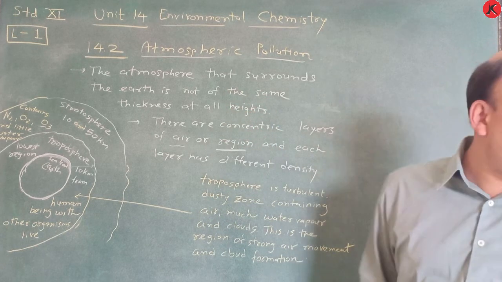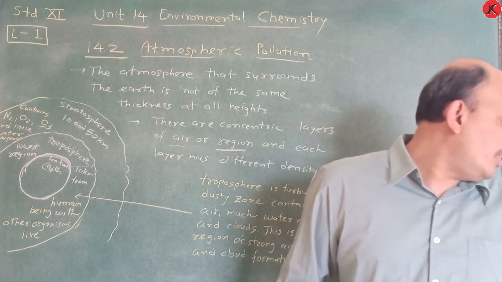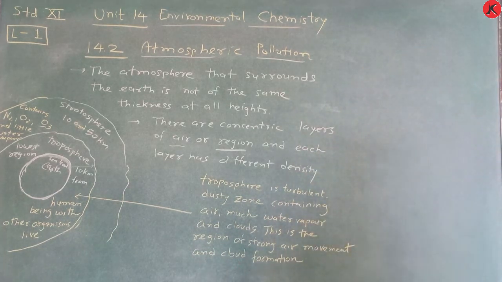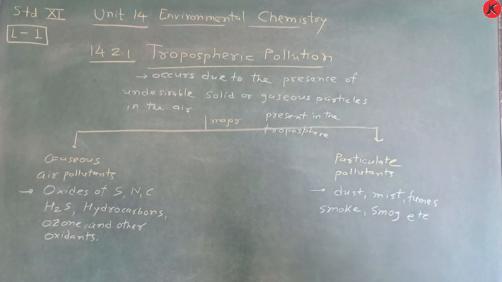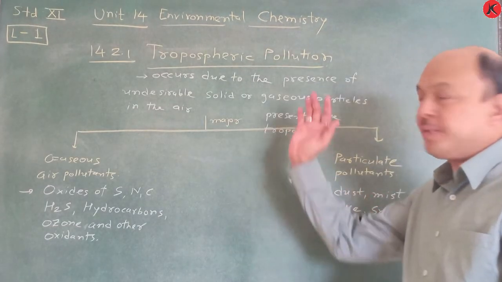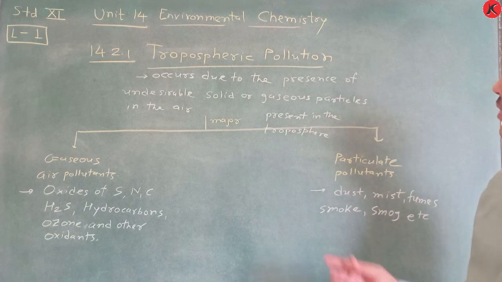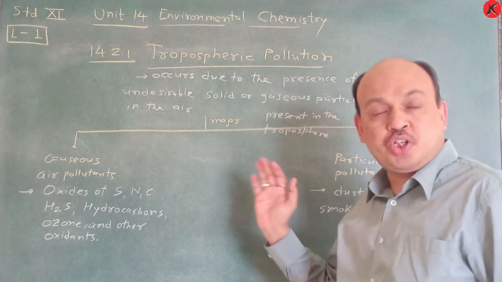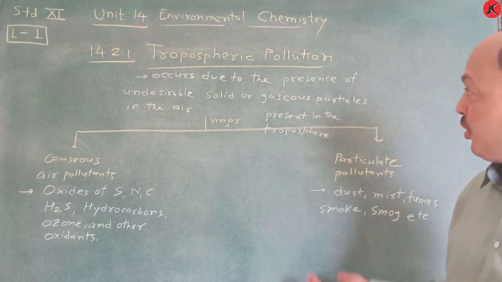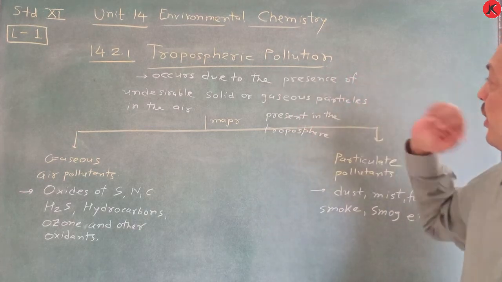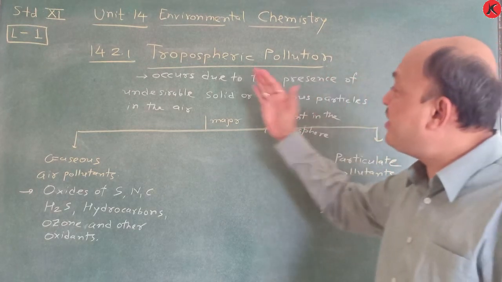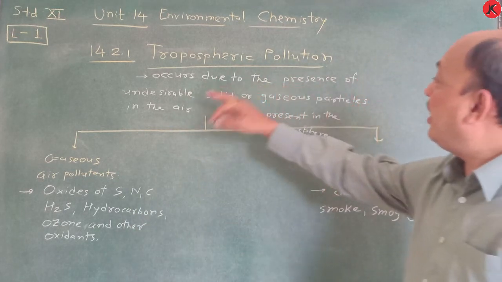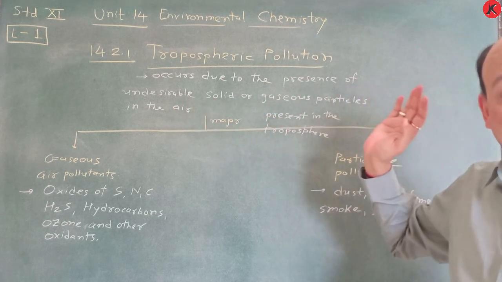Now we switch on towards our next topic, and that is nothing but 14.2.1 tropospheric pollution. Mainly we can say that atmospheric pollution is explained on the basis of tropospheric pollution and stratospheric pollution. So first we learn here tropospheric pollution. It occurs due to the presence of undesirable solid or gaseous particles in the air. Just you see, undesirable solid or gaseous particles in the air.